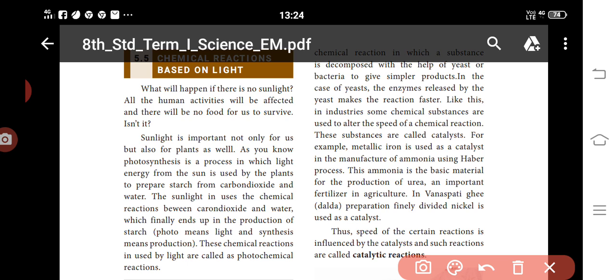Not only do plants prepare food, but humans can use light to synthesize vitamin D. You can see this on the beach in the early morning, gathering vitamin D from the sunlight. So both the synthesis of vitamin D in persons and the production of plant food are examples of chemical reactions. Chemical reactions caused by light are called photochemical reactions. Photo means light, synthesis means production.